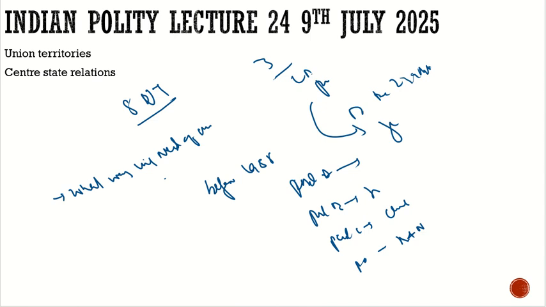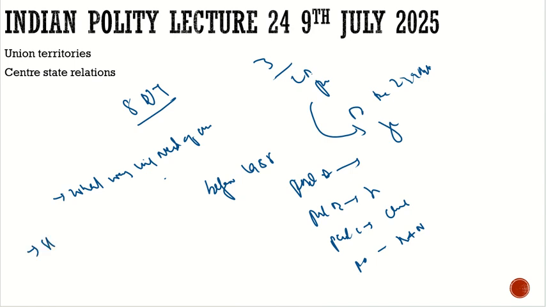Then there was discussion, should language be the reason for the formation of the state, and various discussions were there. Finally the state reorganization commissions were created. Various commissions were created, for example the JVP commission and the Sardar Patel commission, on whether language could be the reason for the creation of the state. So in this regard, the state reorganization commission's report was laid down.